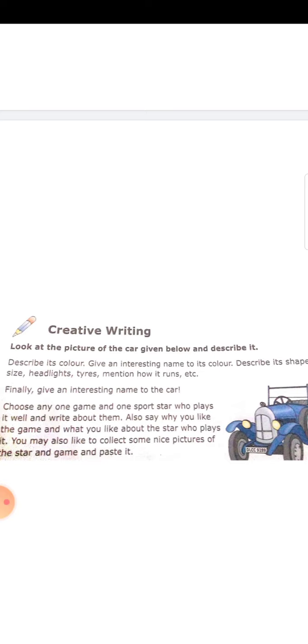Children, describe its color. Give an interesting name to its color. Describe its shape, size, headlights, tires, and mention how it runs. Finally, give an interesting name to the car. Choose any one game and name one sports star who plays it well and write about them, and also say why you like the game and what you like about the star who plays it. You may also like to collect some nice pictures of the star and game and paste them. So do it at home.